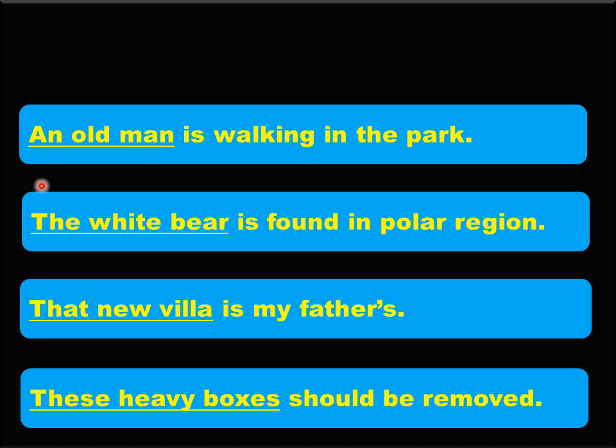Here you can see an, the, that, these. These are the determiners. Whereas old, white, new, heavy, these are the adjectives that are describing the nouns man, bear, villa, boxes. Right? So here both determiner and adjectives are used.